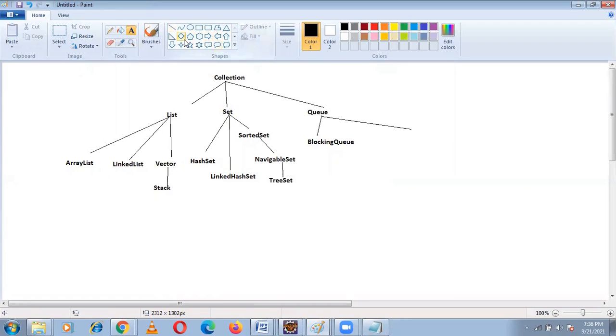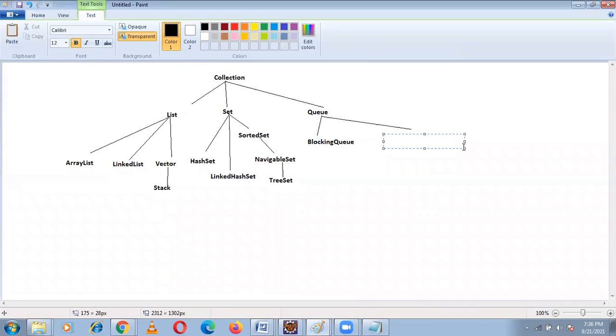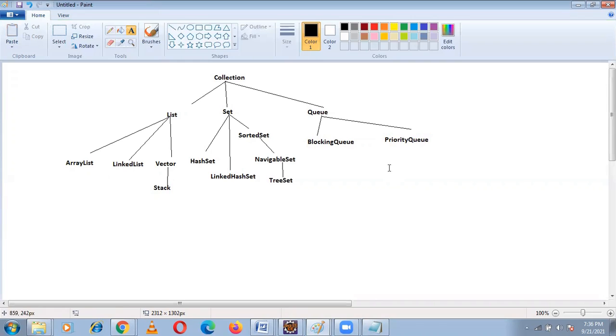Priority blocking queue and linked blocking queue. In blocking queue we have linked blocking queue. These all are classes, these all are implementation classes.